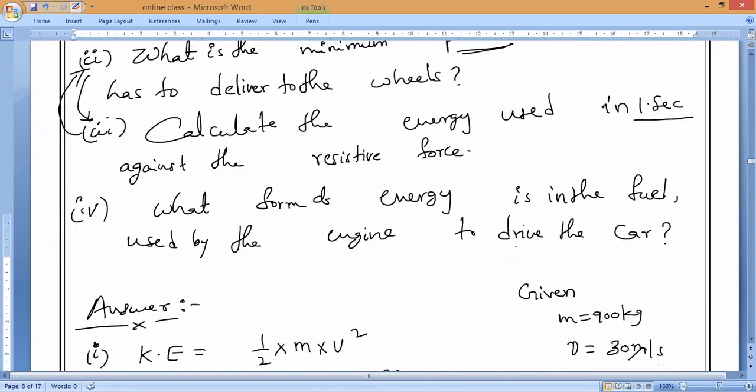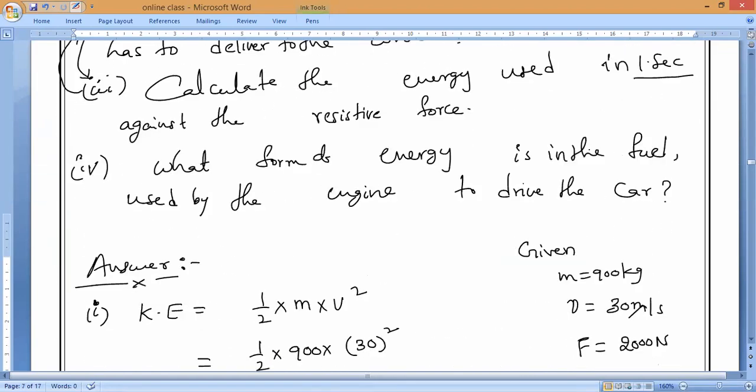Girls, any doubt, ask me. Then what is the last question? What form of energy is in the fuel used by the engine to drive the car? Shakti will say. Shakti, what is the energy present in the fuel?